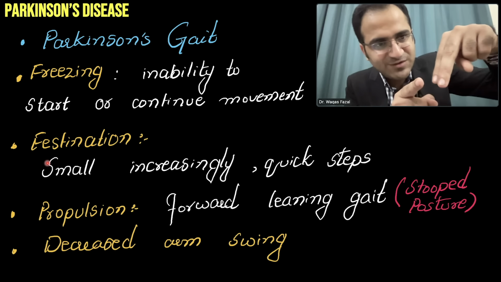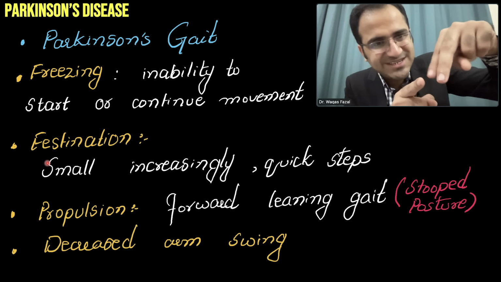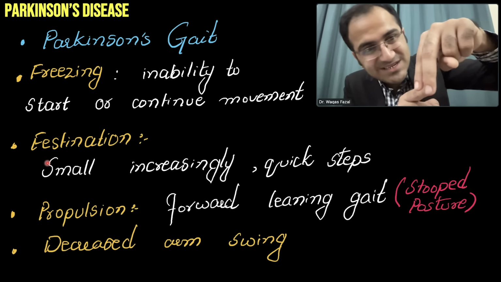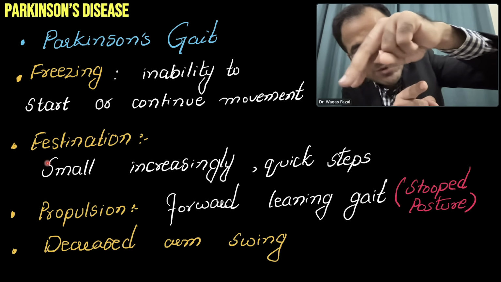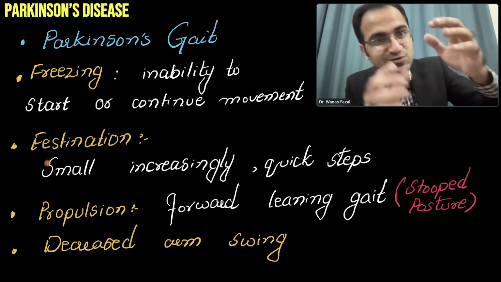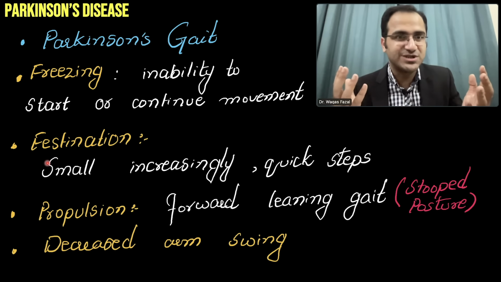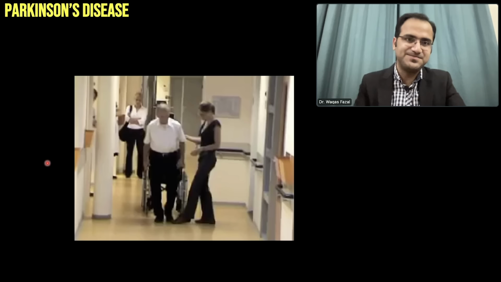When the patient is moving forward and there is a small obstruction in the path and they are trying to overcome it and they feel that they are about to fall, what they do is that they'll take small quick steps, short steps rapidly to stabilize themselves because they are unable to maintain the posture. That is called festinating gait.